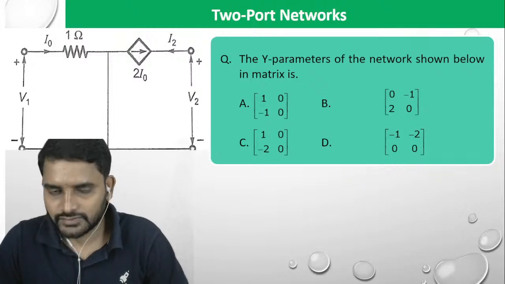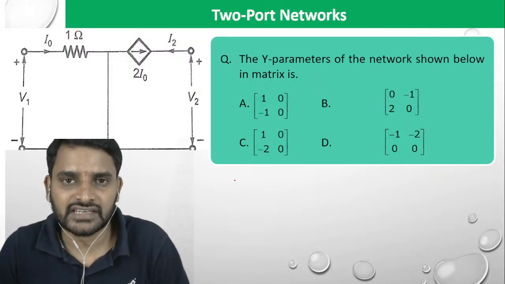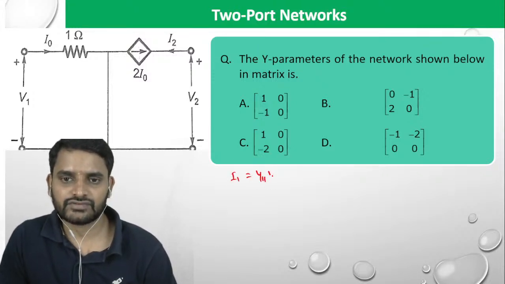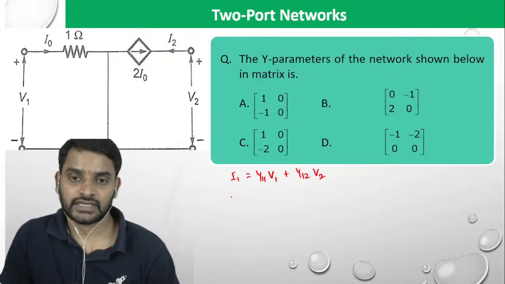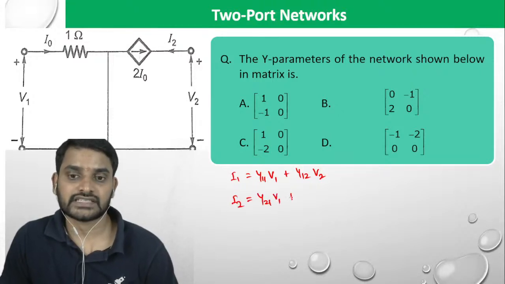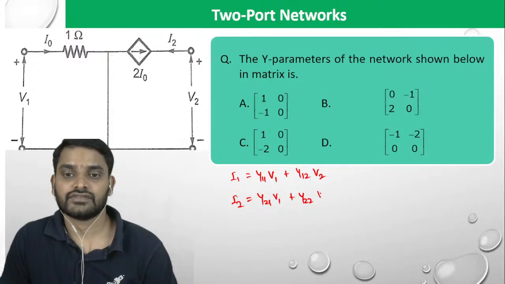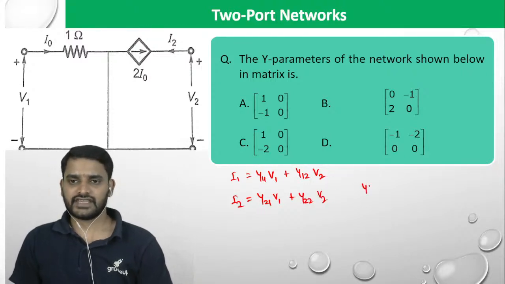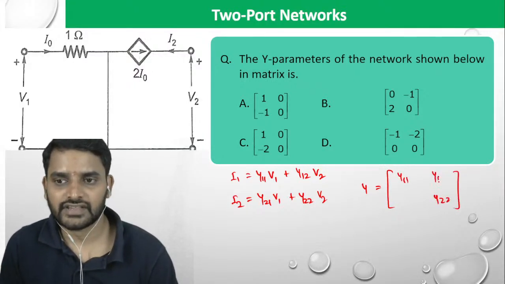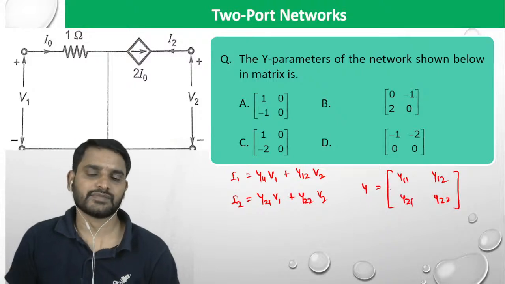Come on, guys. Post your question. By the way, I'll write the Y parameters equations in between. It will be I1 equals y11 into V1 plus y12 into V2, and I2 equals y21 into V1 plus y22 into V2. The same way, for y parameters, y11 is input admittance, y22 is output admittance, and y12, y21 are transfer admittance.